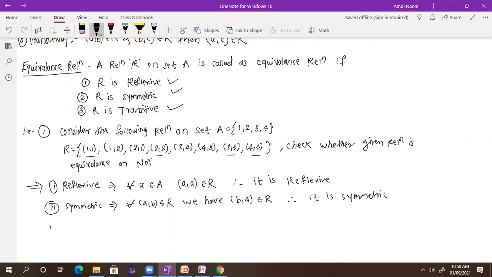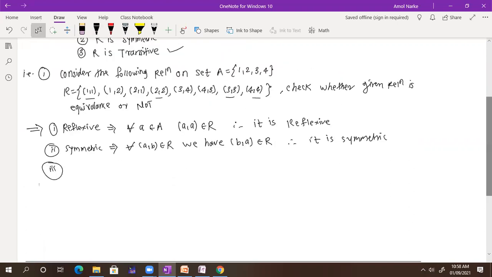What about the third one now? Tell me, whether it is transitive or not. It is transitive. Yes, sir. See, 1, 1 is there, 1, 2 is there, so 1, 2 should be there. Yes, it has 1, 2. Now 1, 1, 1, 1 is not there. No, sir, it is non-transitive. 2, 4 is not there.